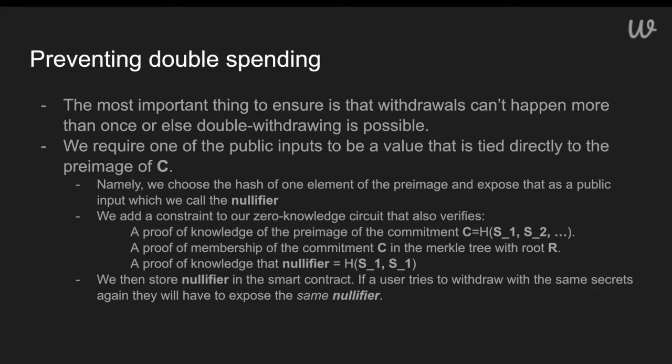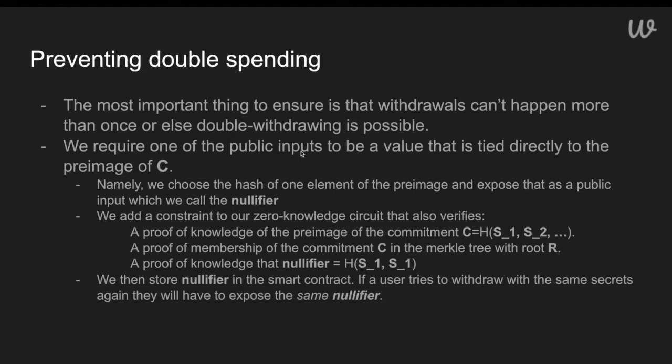Now you might be asking yourself, if I get a proof to verify once, what stops me from using that proof multiple times? This comes down to how we engineer the smart contract application. And certainly this is probably the most important part outside of the design of the zero-knowledge circuit. So the most important thing is really preventing double withdrawing, or else anyone could steal all the money that gets put into this pool. The way we do this is with yet another set of constraints on our zero-knowledge program.